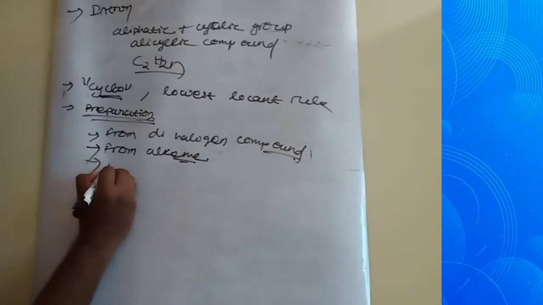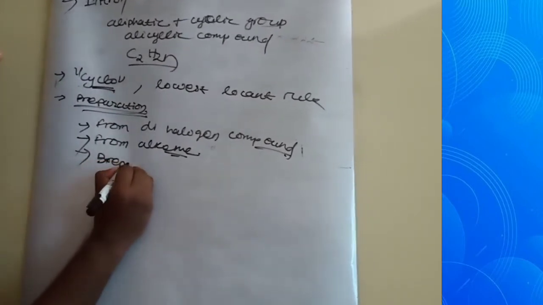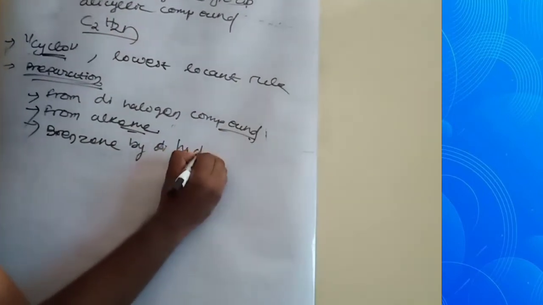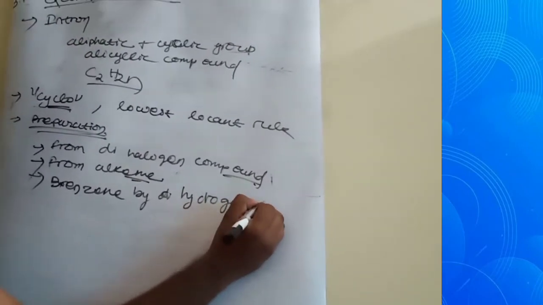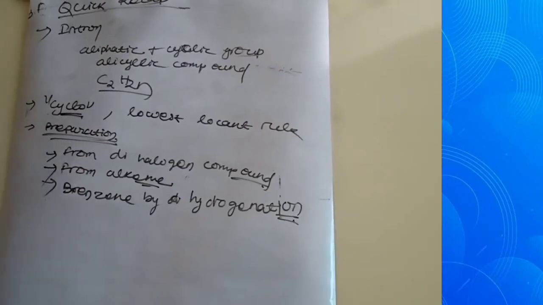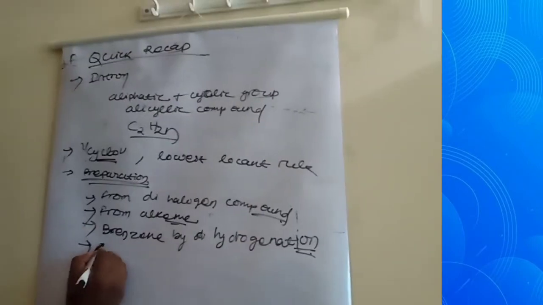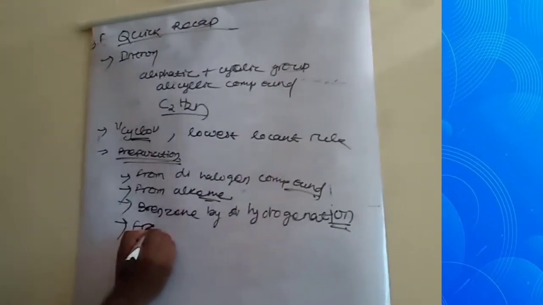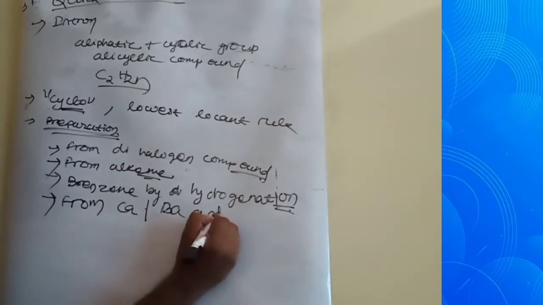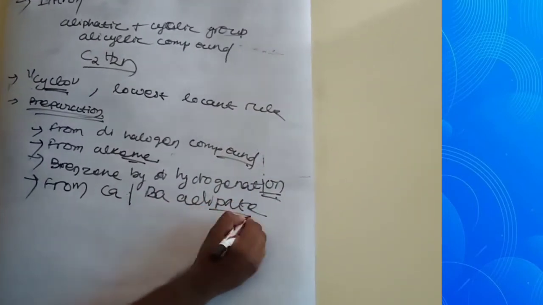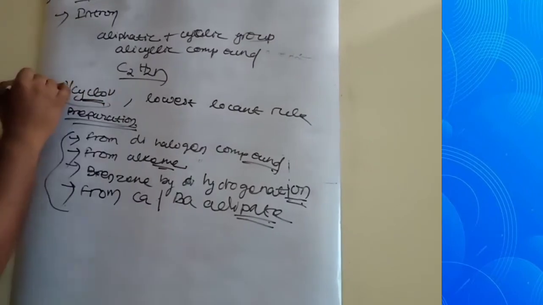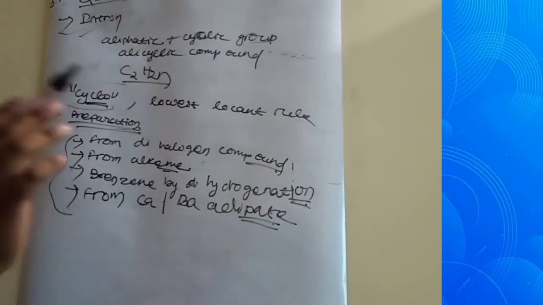And from benzene by hydrogenation, and from calcium or barium adipate. These are preparation, nomenclature and introduction that we have discussed.